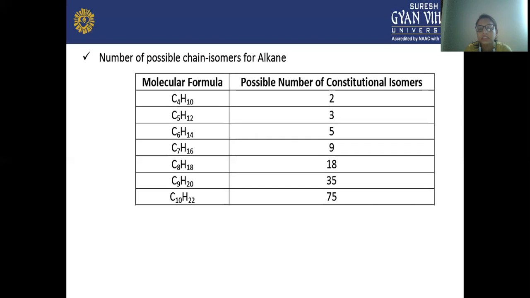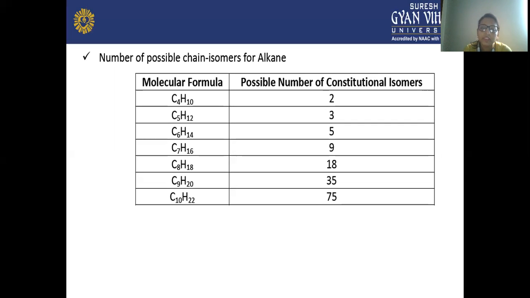Next is C6H14, hexane, which has 5 possible constitutional isomers. Next is heptane, C7H16, which has 9 possible constitutional isomers. Octane, C8H18, has 18 constitutional isomers.